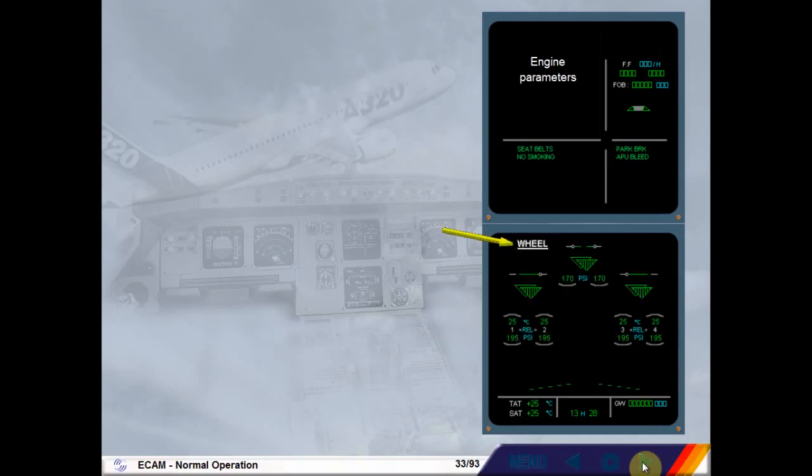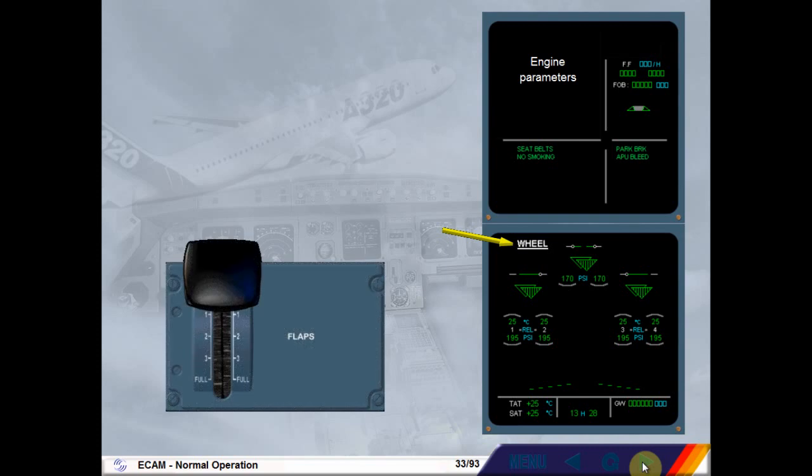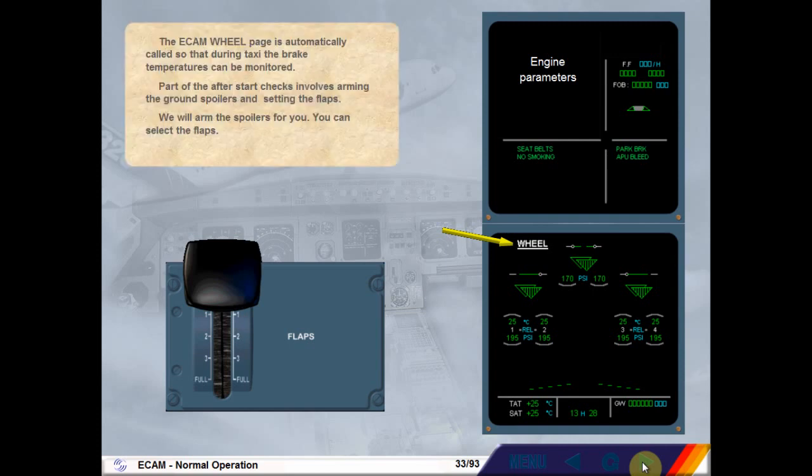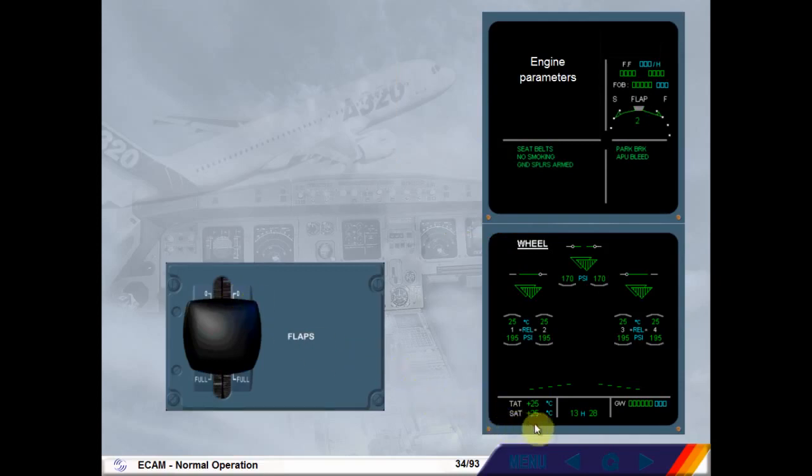The ECAM wheel page is automatically called, so that during taxi, the brake temperatures can be monitored. Part of the after-start checks involves arming the ground spoilers and setting the flaps. We will arm the spoilers for you. You can select the flaps. Click on the flap lever. We have armed the ground spoilers for you. A memo appears on the engine warning display showing that the ground spoilers have been armed, and the flap indication changes to show the flap setting.